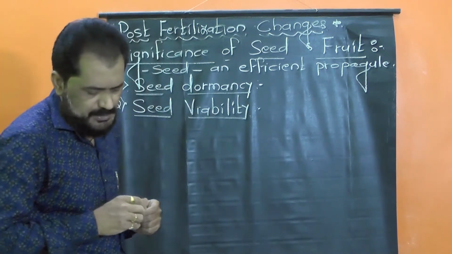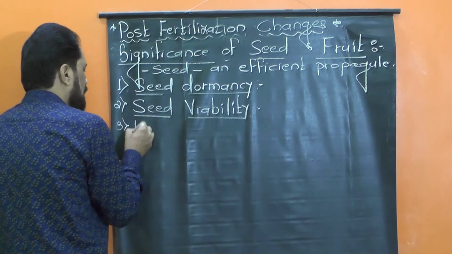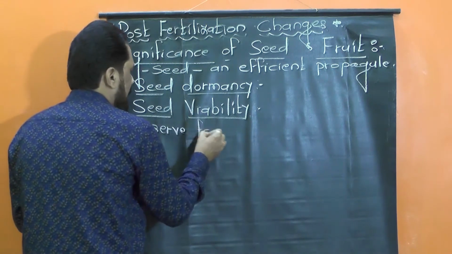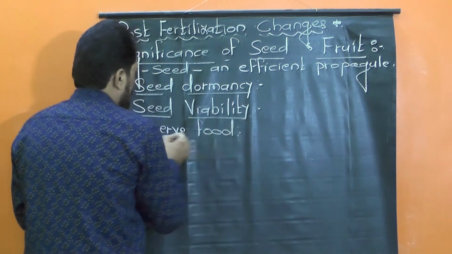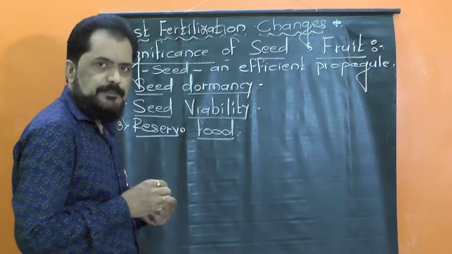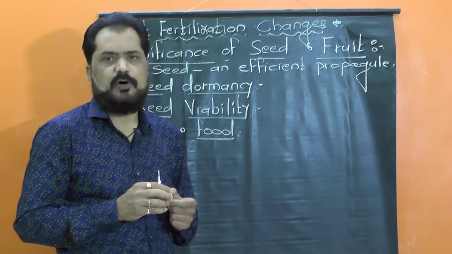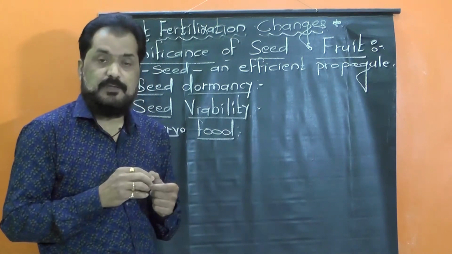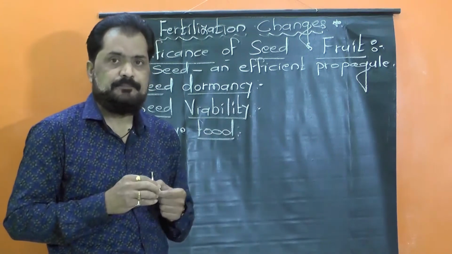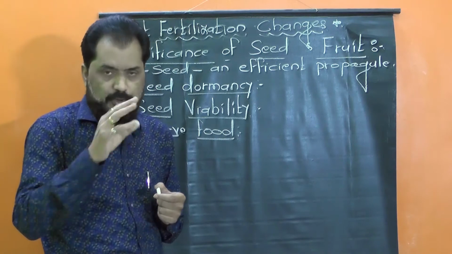Third one is reserve food material. We know that in seeds the reserve food is present either in the form of endosperm, if the seed is endospermic, as we have studied initially, or maybe in the form of cotyledon.